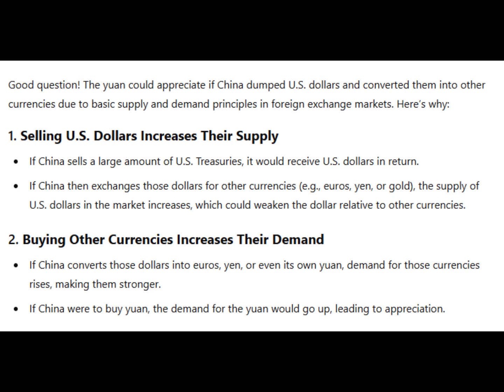If China sells a large amount of US treasuries, it would receive US dollars in return. If China then exchanges those dollars for other currencies, e.g., euros, yen, or gold, the supply of US dollars in the market increases, which could weaken the dollar relative to other currencies. 2. Buying other currencies increases their demand. If China converts those dollars into euros, yen, or even its own yuan, demand for those currencies rises, making them stronger. If China were to buy yuan, the demand for the yuan would go up, leading to appreciation.